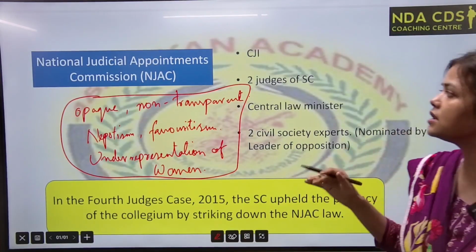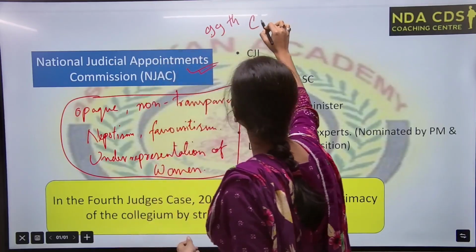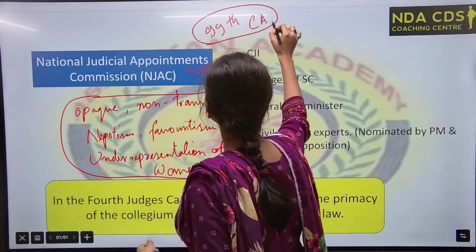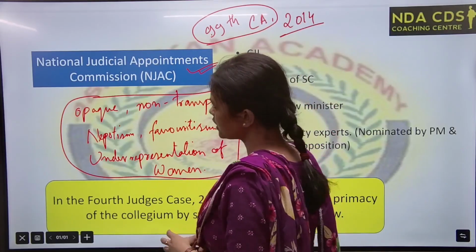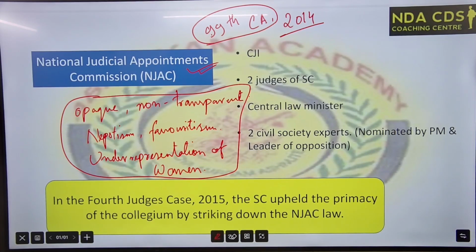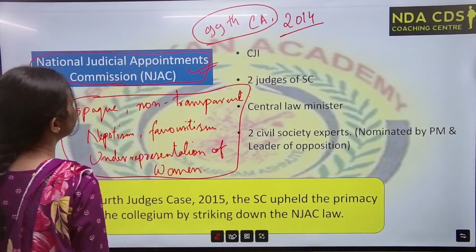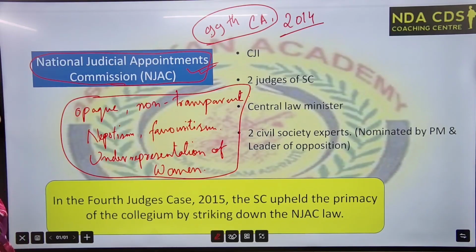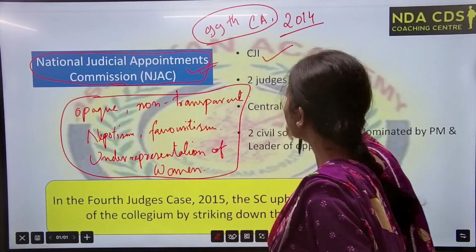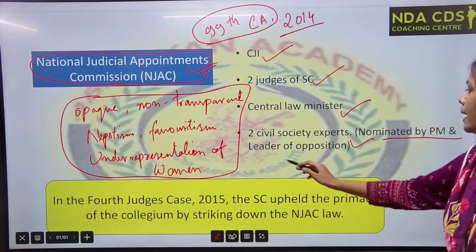So government introduced this National Judicial Appointment Commission by the 99th Amendment. 99th Constitutional Amendment government ने किया in 2014. गवर्नमेंट ने बोला कि नहीं, we will introduce an alternative system regarding the appointment, that is the National Judicial Appointment Commission, NJAC. This body will do the appointment process. Okay, so इस body में कौन कौन रहेगा? एक तो CJI तो होगा ही, 2 judges of Supreme Court, central law minister, 2 civil society experts nominated by PM and leader of opposition.